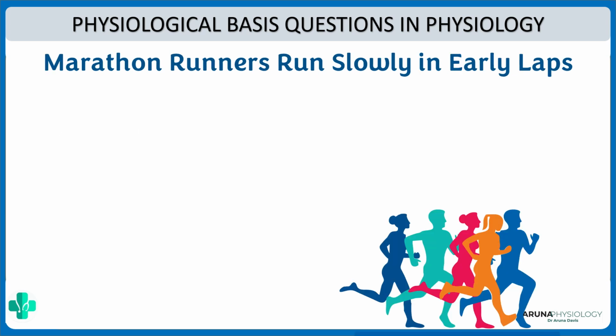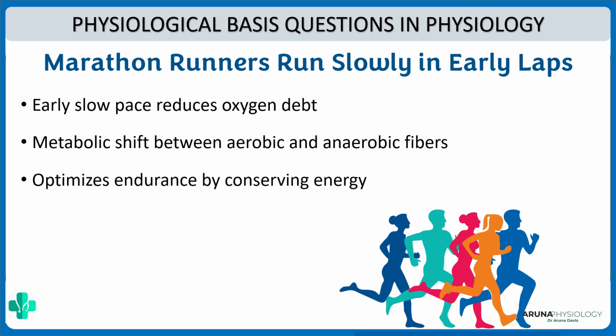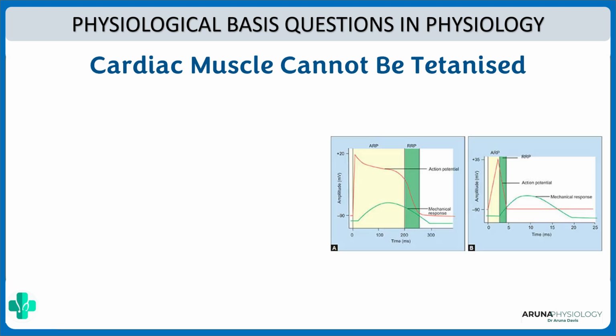Next, marathon runners should run slowly in the early laps. Why should they run slowly? Now this has to do with the energetics of muscle contraction. When you run slowly, it reduces oxygen debt, so the metabolic shift between aerobic and anaerobic fibers can occur. When you begin at a slow pace, the body will rely more on aerobic metabolism and preserves the muscle fibers for sustained endurance. So thus it helps in conserving energy, and that is why we say marathon runners should run slowly in the early laps.